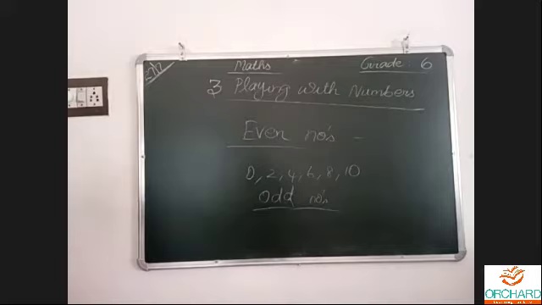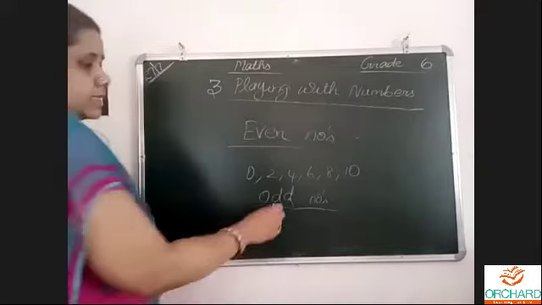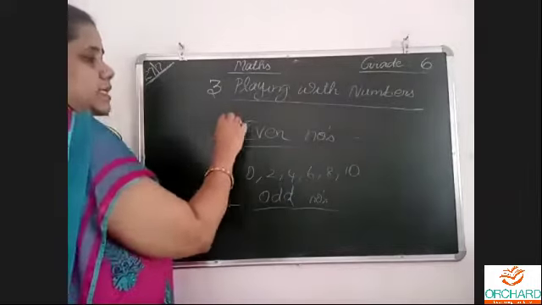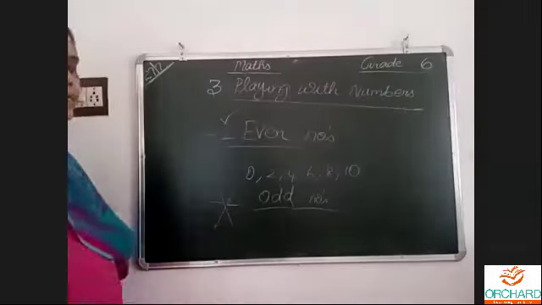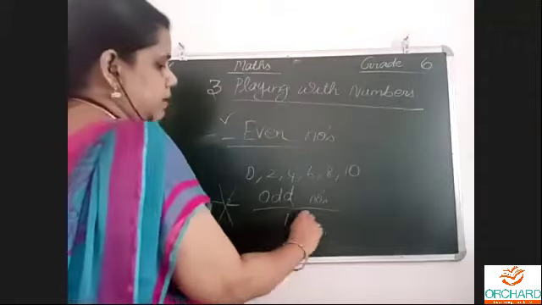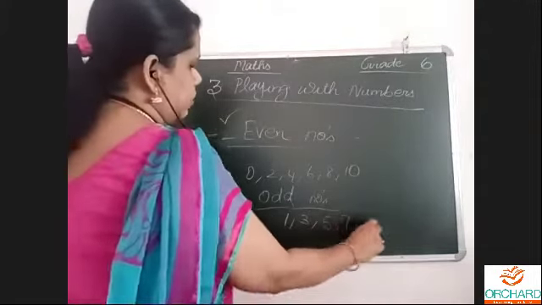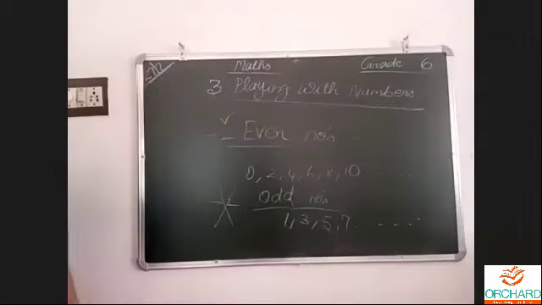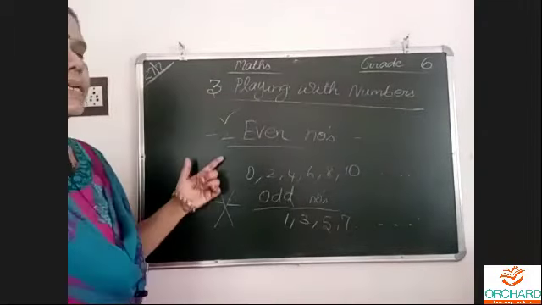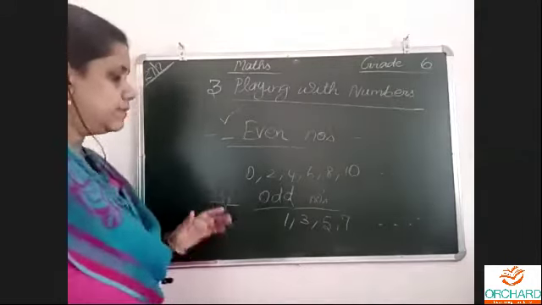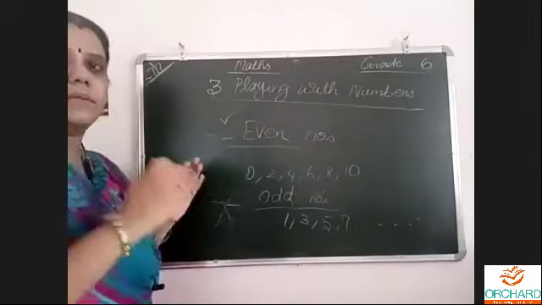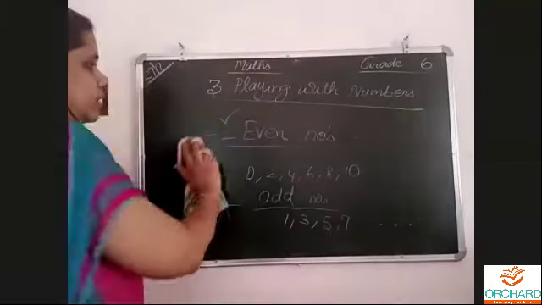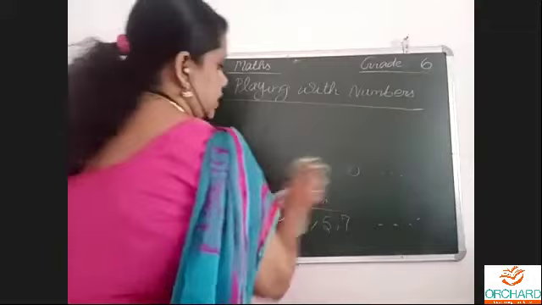It keeps on going. Those which are not divisible by 2 exactly are odd numbers: 1, 3, 5, 7, and so on. The list keeps on going. So those exactly divisible by 2 are even numbers, and those not divisible by 2 come under the category of odd numbers: 1, 3, 5, 7, and so on. All this you have learnt in lower classes itself, the same thing.